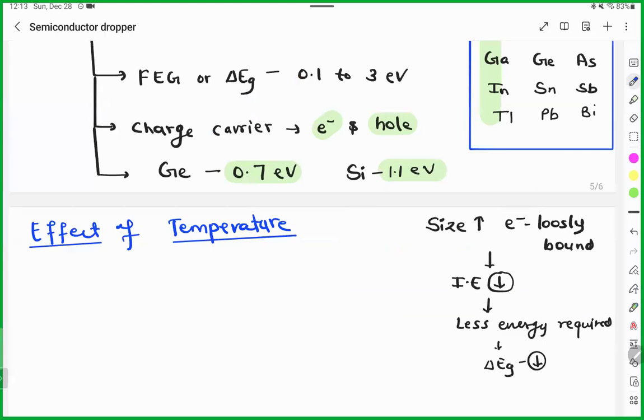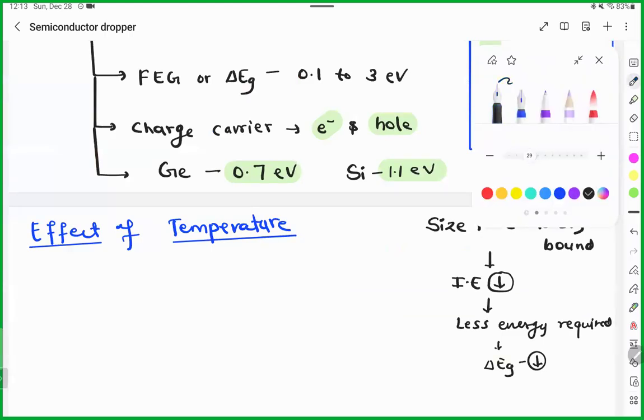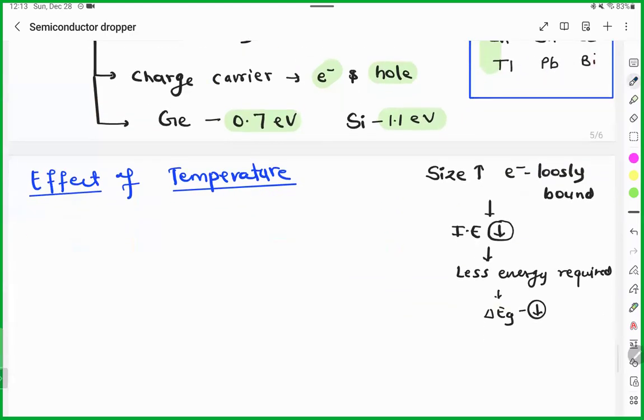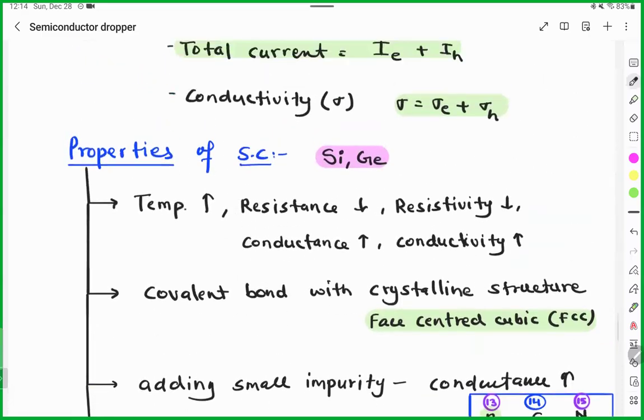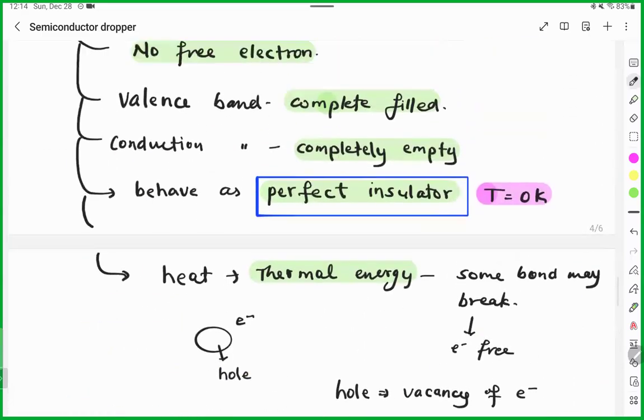So when we see the effect of temperature at 0 Kelvin, you will see all the covalent bonds are very strong, there is no free electron, and it is a perfect insulator. I think I already added this here somewhere. Yeah.